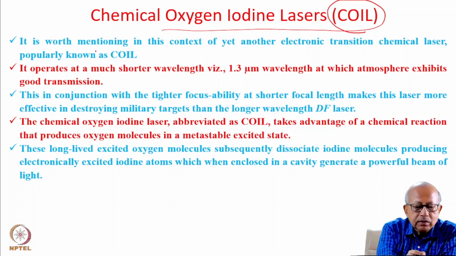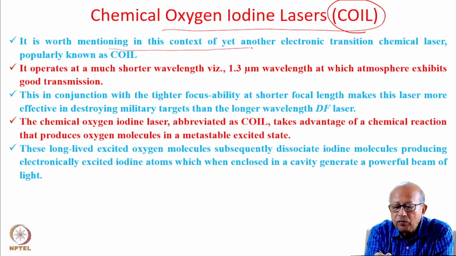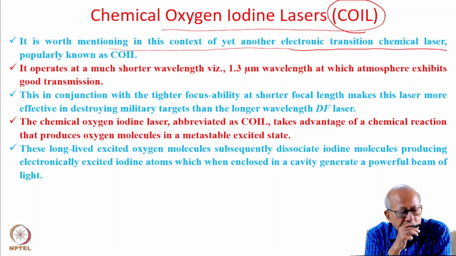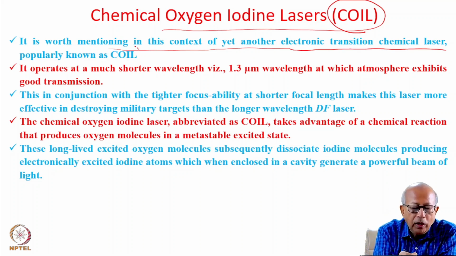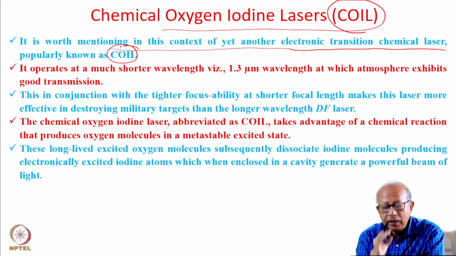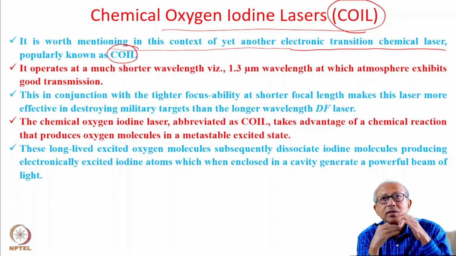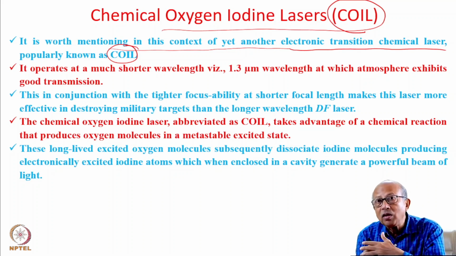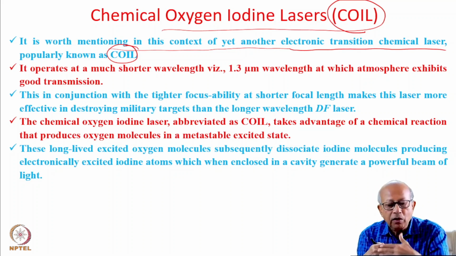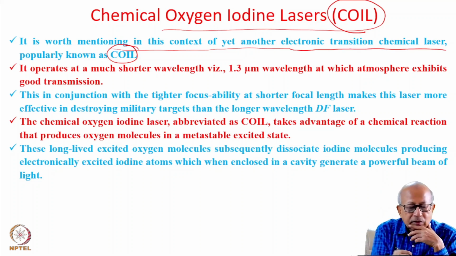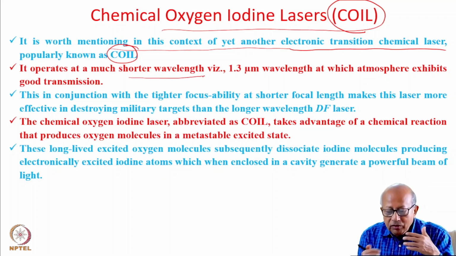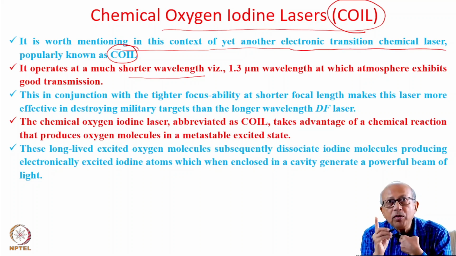It is worth mentioning in this context yet another chemical laser based on an electronic transition, popularly known as COIL. It is actually a chemical laser, but it is based on electronic transition, not vibrational transition. I'll come to this in a while. It operates at a much shorter wavelength simply because it is electronic transition, not vibrational transition.